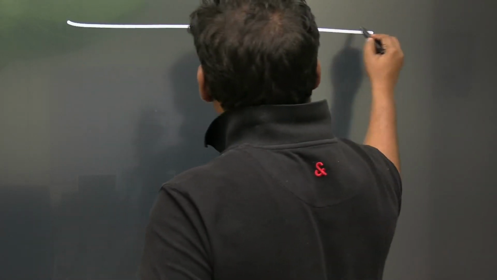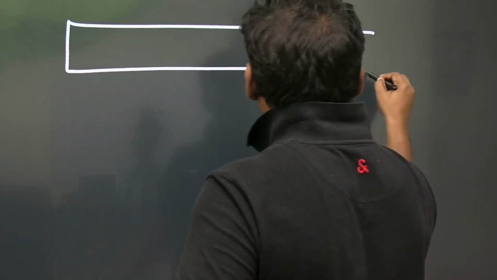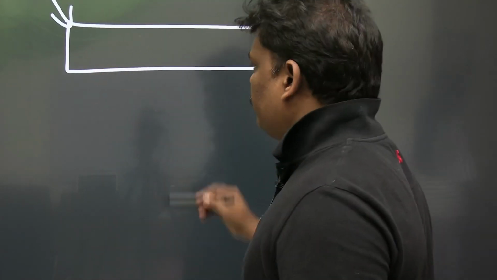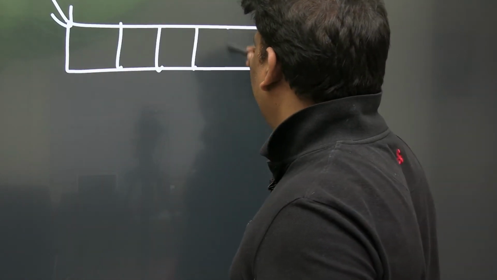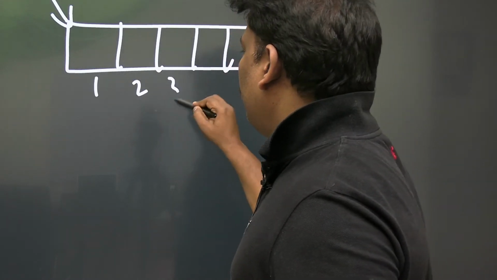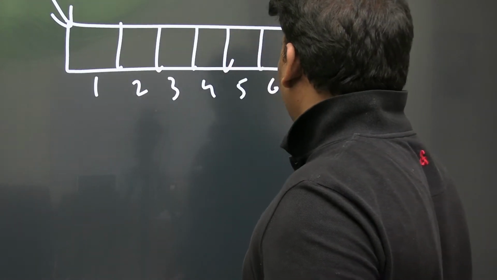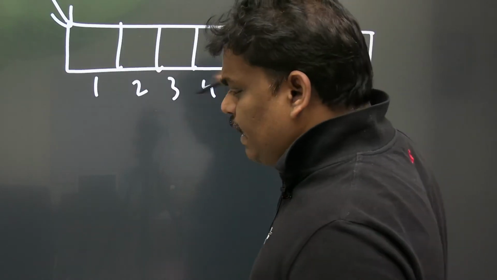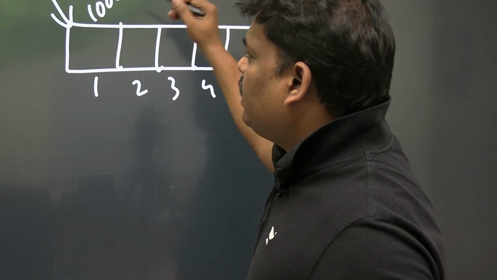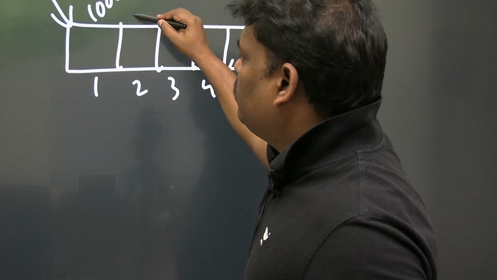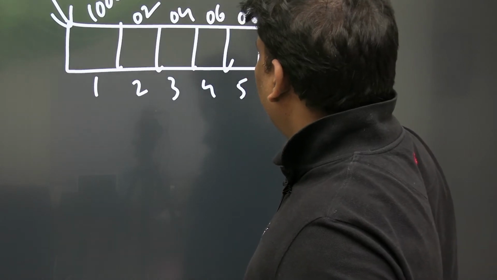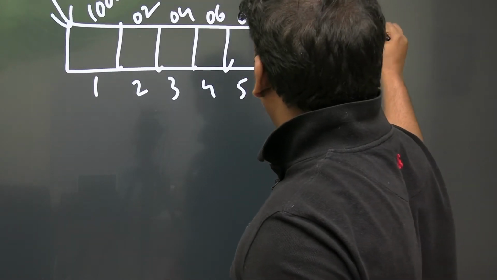Let us assume that it is an array, and the name is A. Some elements are there. Let the indexes be 1, 2, 3, 4, 5, 6, 7, 8. These are the array indexes, and these are the array addresses. Assume an integer array where every element is 2 bytes: 1000, 1002, 1004, 1006, 1008, 1010, 1012, 1014.